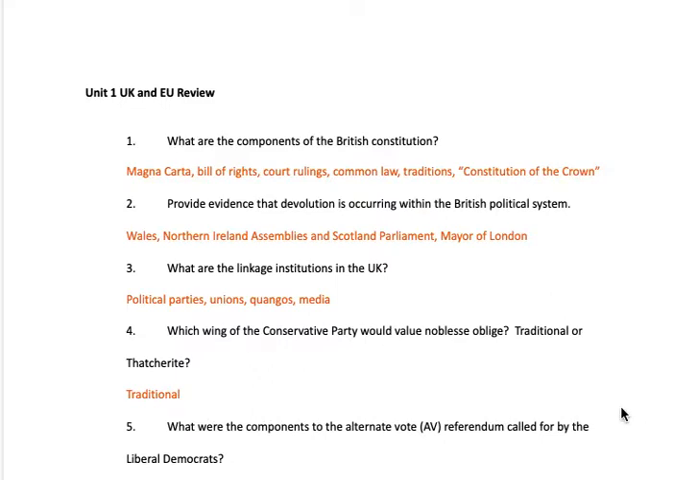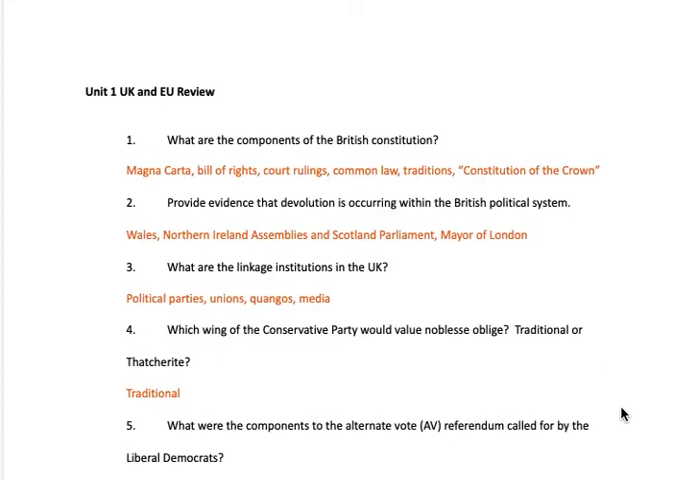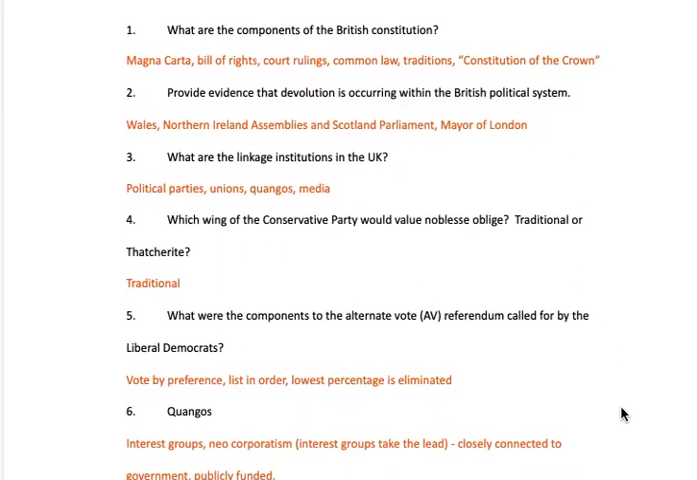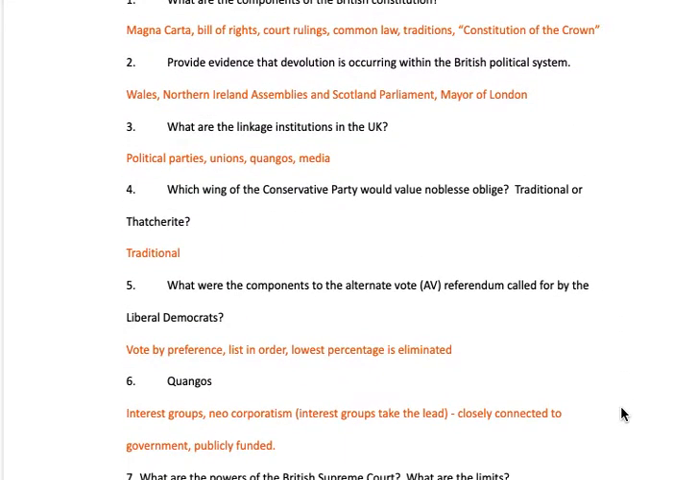Devolution is occurring. In devolution, power is passed down, decentralized to different systems. So again, Wales and Northern Ireland assemblies have been established. The Scottish Parliament is back. The Mayor of London also has a lot of power. Some of the linkage institutions in the UK are political parties, unions, quangos, and the media like the BBC.